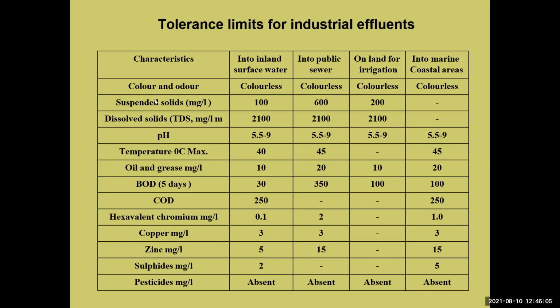So these are color and odor. The color limit is 100 milligram per liter, 200 milligram per liter as given. And TDS, pH, temperature, oil and grease, BOD, COD, chromium, copper, zinc, sulfide, and pesticides. This is how the industrial effluent tolerance limit is given.